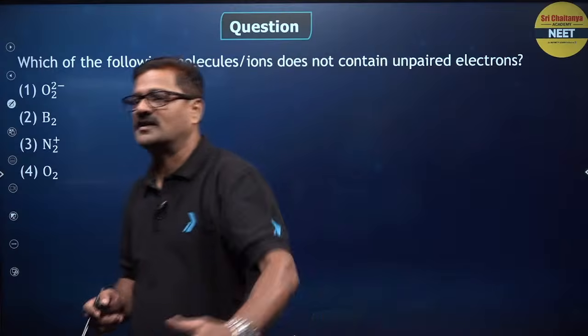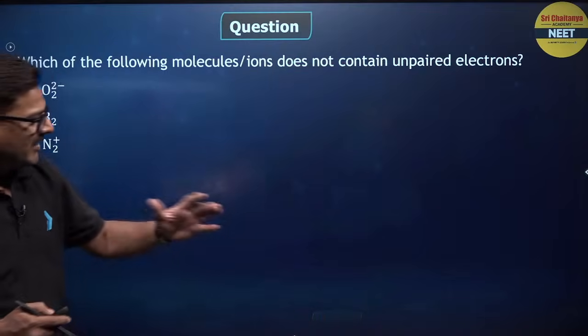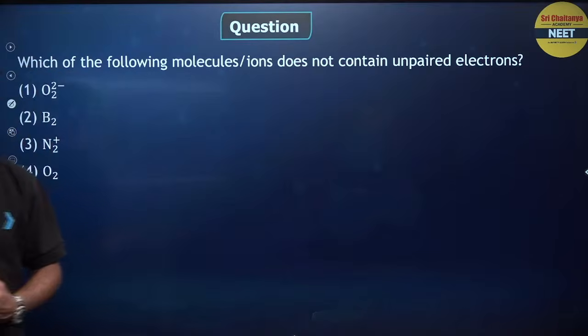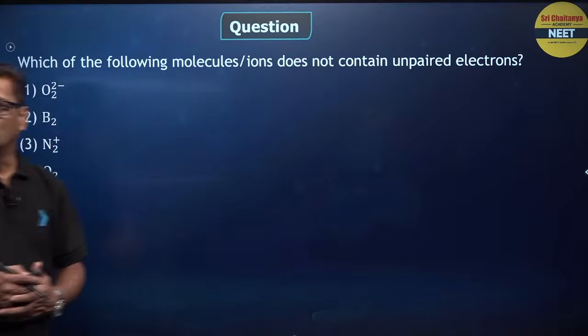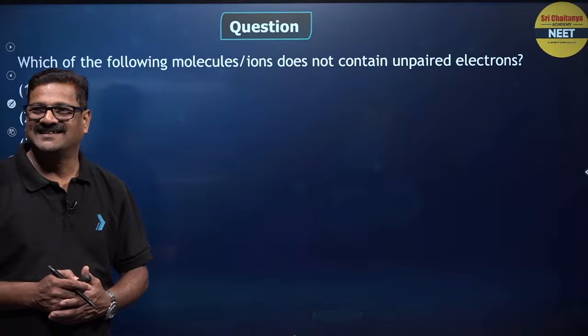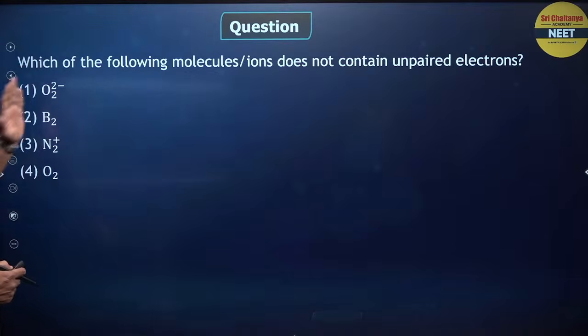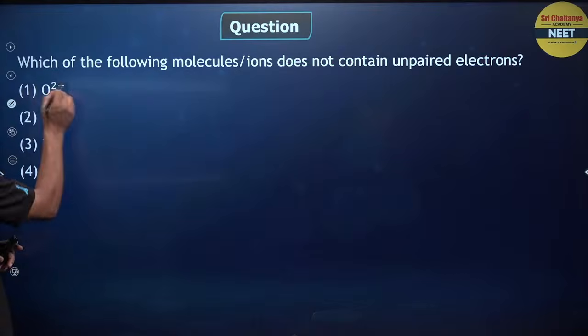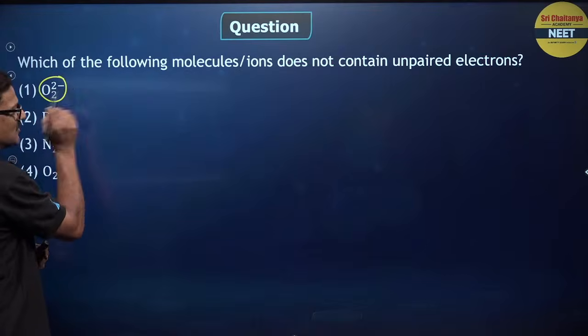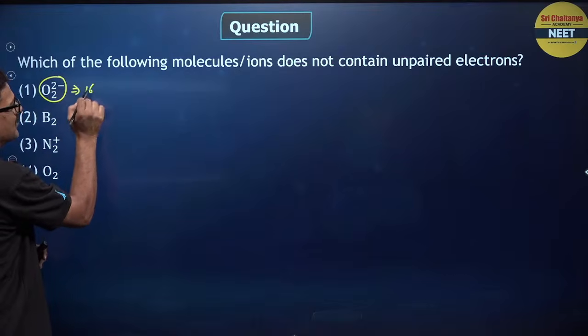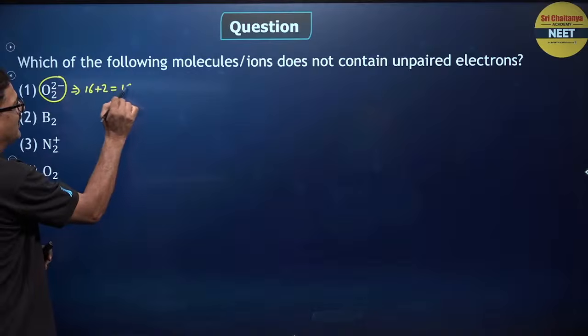Who is going to give the answer for this? Let me know quickly. Who will give this? So O2 minus, B2, N2 plus, O2 2 minus does not contain unpaired electron. This is going to be O2 2 minus, total 16 plus 2 is equal to 18 electrons.